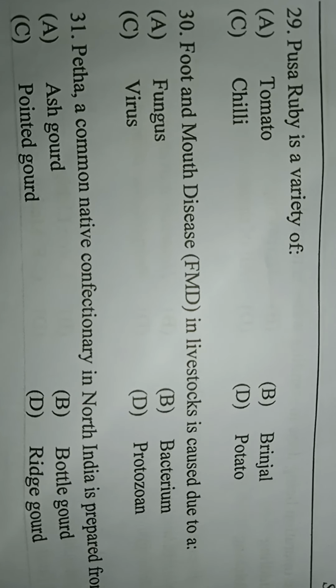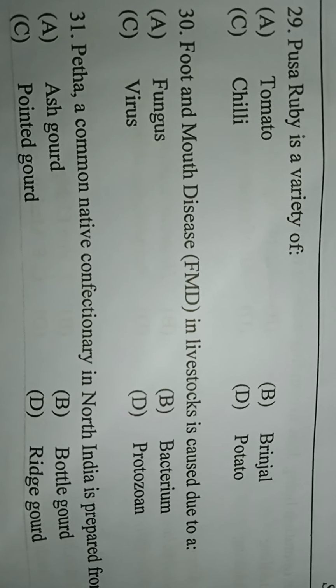Next, petha, a common native confectionery in North India, is prepared from option A, ash gourd, option B, bottle gourd, option C, pointed gourd, option D, ridge gourd. The correct answer is ash gourd. The petha, a common native confectionery in North India, is prepared from the ash gourd.